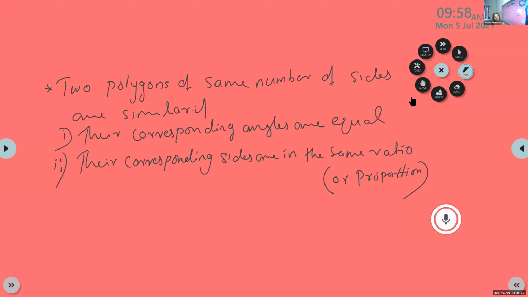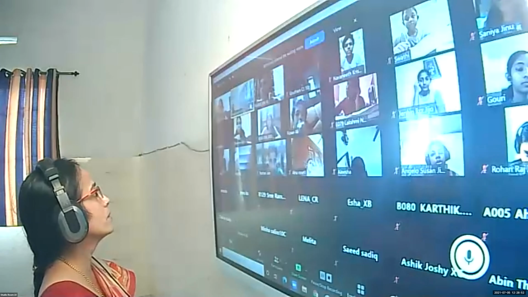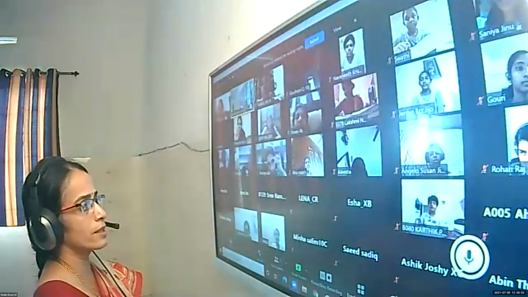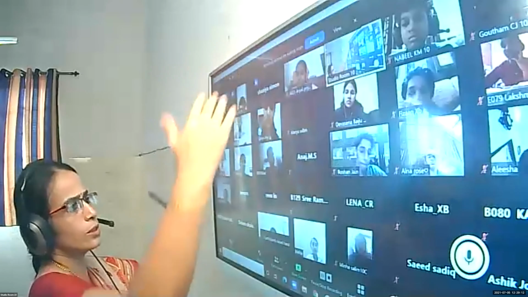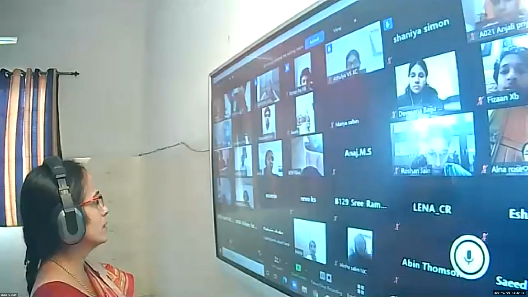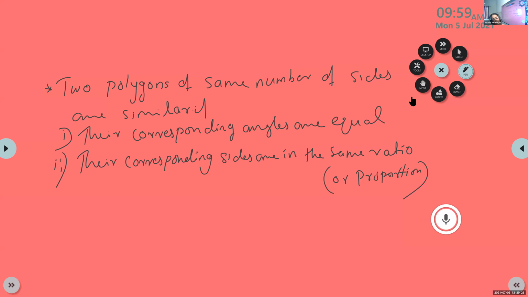Same person, same photo, but different in size. Yes, those are similar figures.